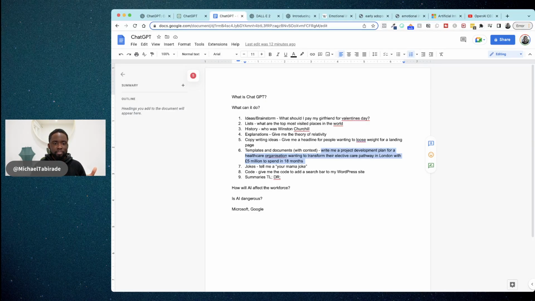The next thing is jokes. Let's do some jokes. So I say jokes here, but there's also creative stuff like poems or songs or verses or whatever it may be. You can lift and shift this information and get descriptions for things and put that into other tools that can generate you images. Okay, so again, you don't have to do the heavy lifting at all.